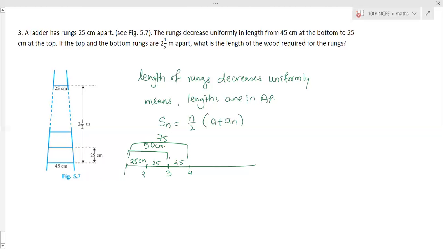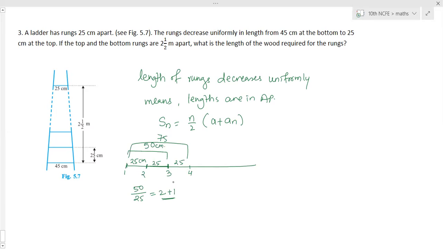So if you divide 50 by 25, what you are getting? 2. So 50 centimeter is the distance between 3 rungs. But we got 2. That means to get 3, what we have to do? 50 divided by 25 gives 2, but the total number of rungs present in 50 centimeter, we have to add 1, because there are 3 rungs in 50 centimeter.